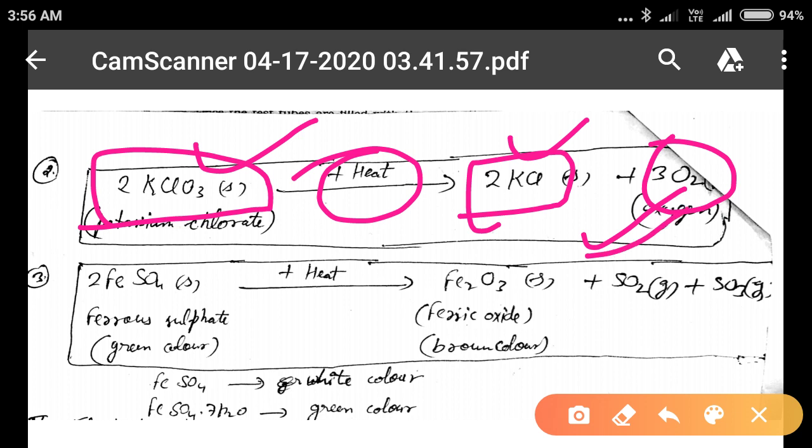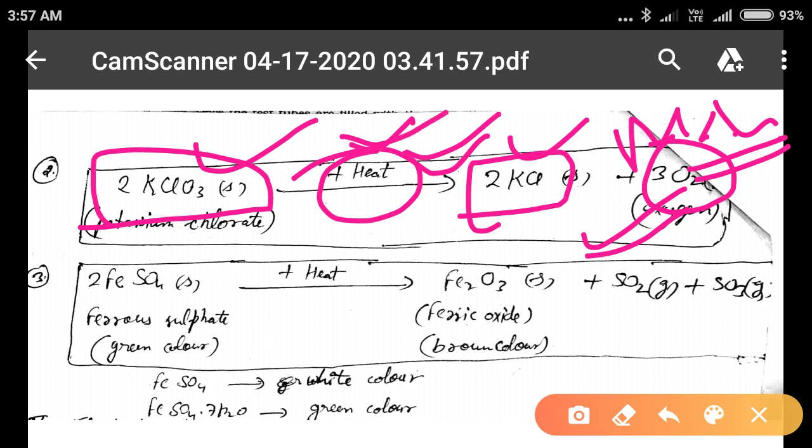Oxygen gas is the main product. This is the industrial method of preparation of oxygen gas. So this is also a thermal decomposition reaction, because here the heat is required for the decomposition.